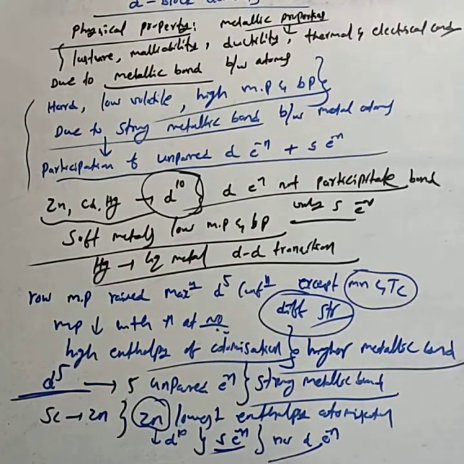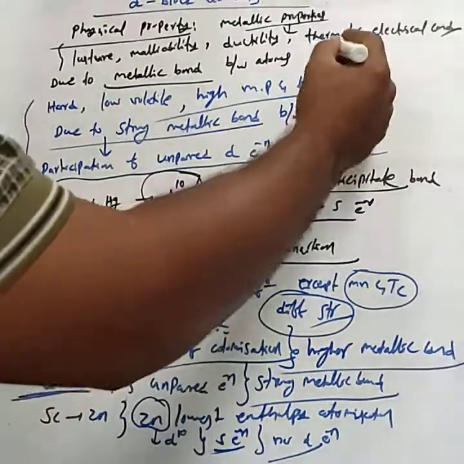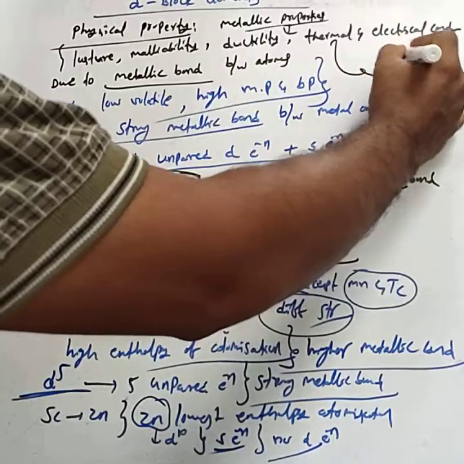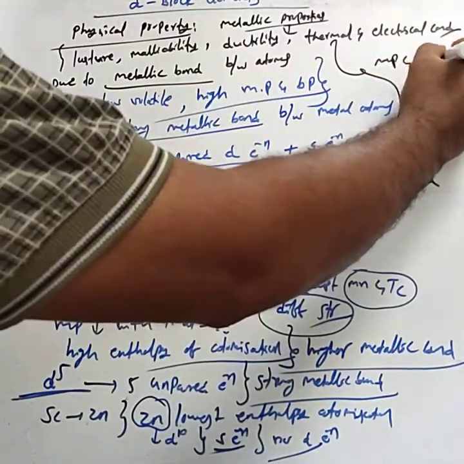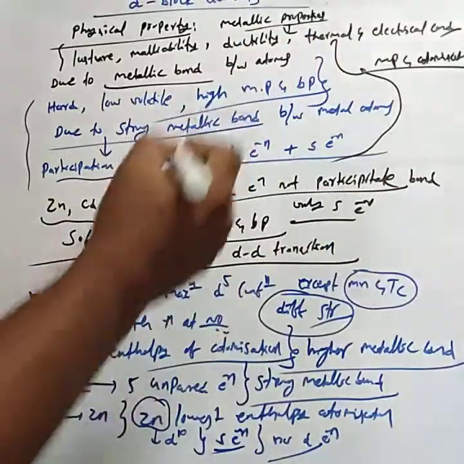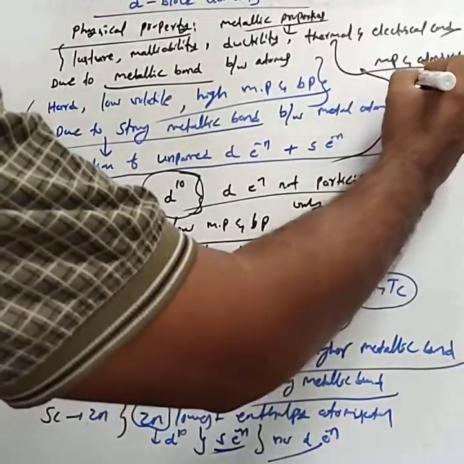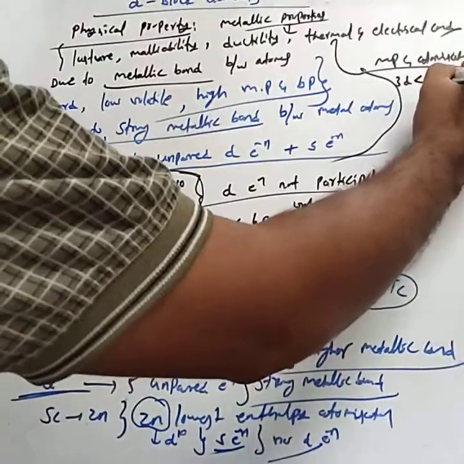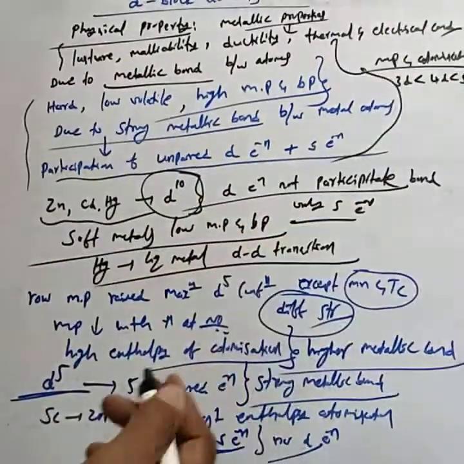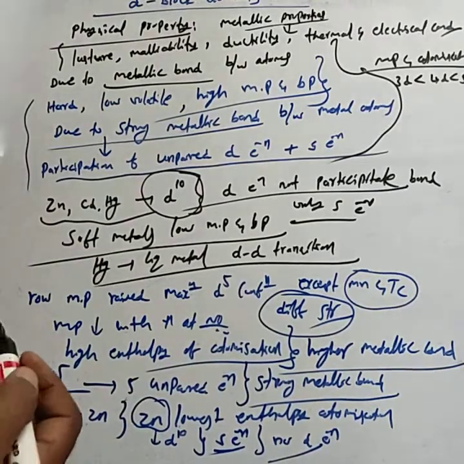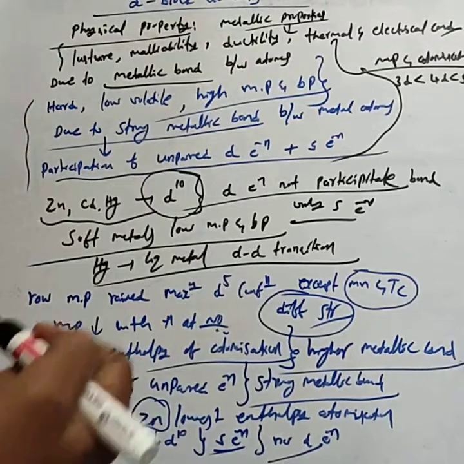Then, the melting point and atomization enthalpies; you can remember this for the competitive exam. Melting point and enthalpy of atomization are in the order of 3d series less than the 4d series less than the 5d series. They increase down the group.